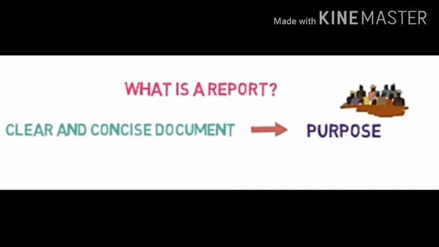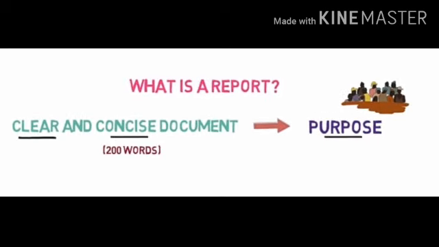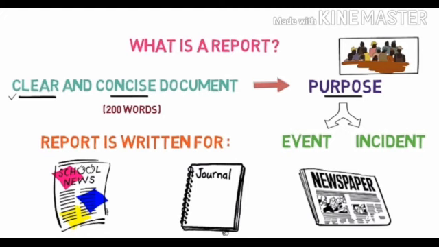What is a report? A report is a clear and concise document which is written for a particular purpose and audience. Please note the three different parts of the definition of the report writing here. Clear means it should possess clarity, it should be clear about the expressions, and it must not deviate from the object. Concise means it should be of a shorter length. Generally, it is of 200 words, but it depends on the question.